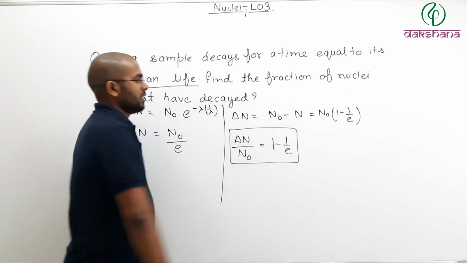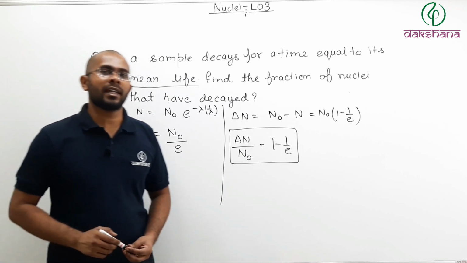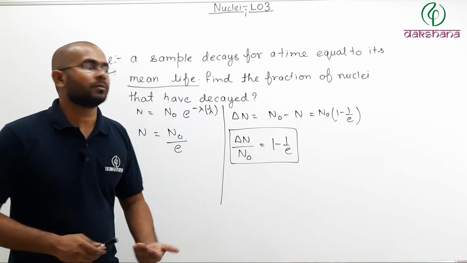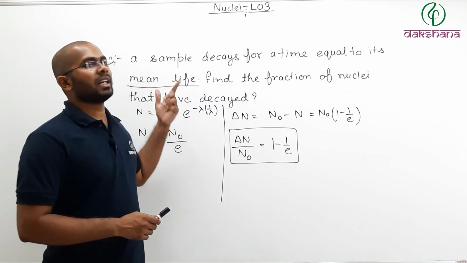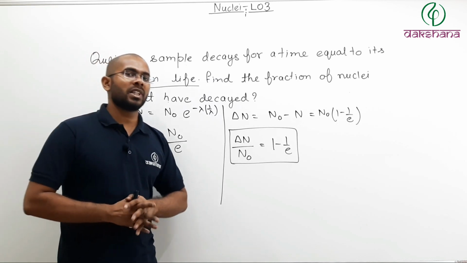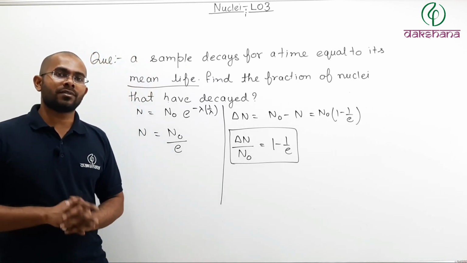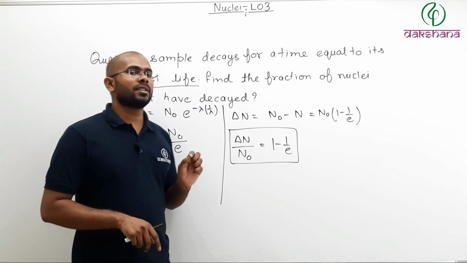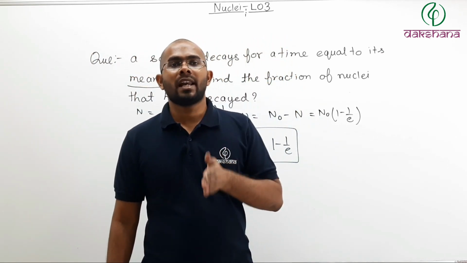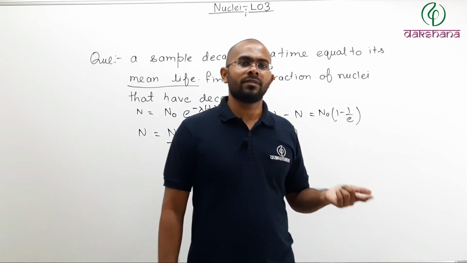So this is the fraction of nuclei that have decayed during the mean life of that sample. Now remember, mean life is not the property of the sample. Mean life is the property of the element because it is 1 by lambda, and lambda is the property of the element.